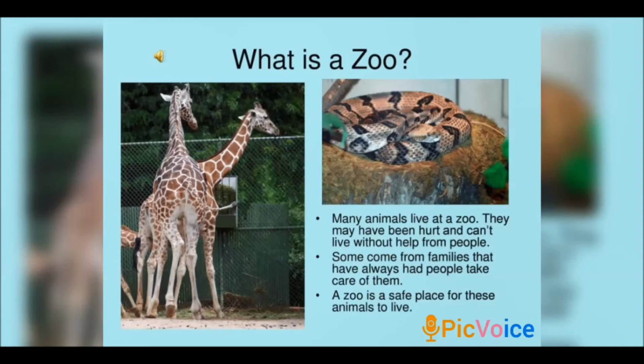So they are protected and made available for public view, but in the sanctuaries public view is mostly not allowed. Rarely it will be allowed, and people should not enter there, as it is fully protected only for animals. So a zoo is a place where animals live in an artificial habitat. They are protected and made available for public view. So this is about the zoo and the wildlife sanctuary.